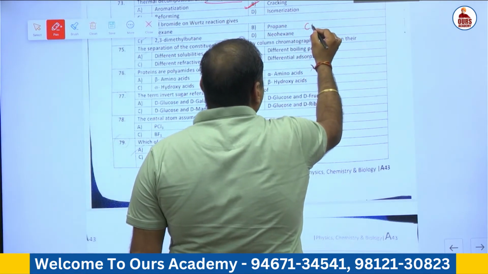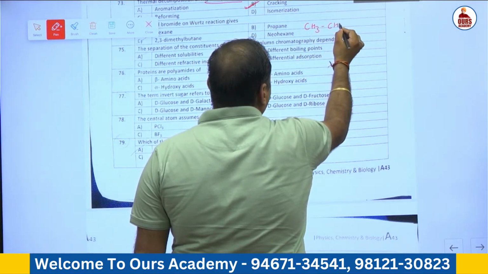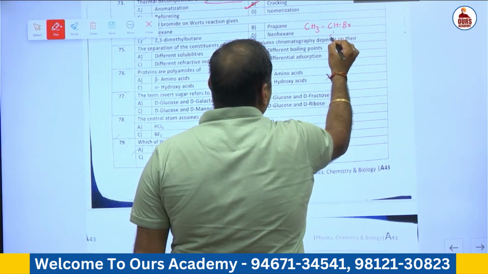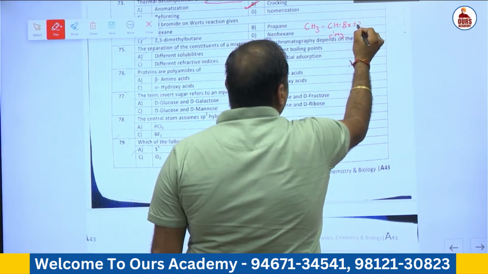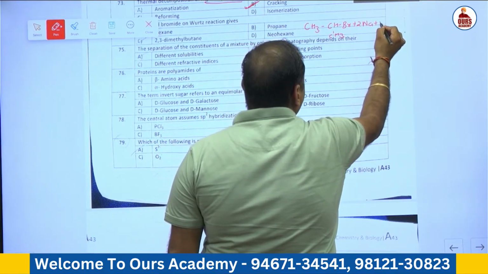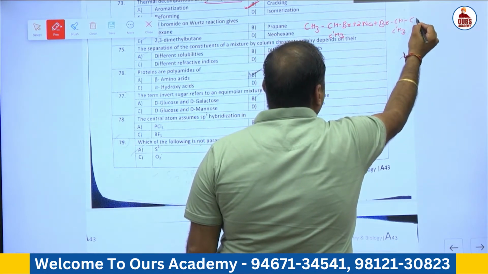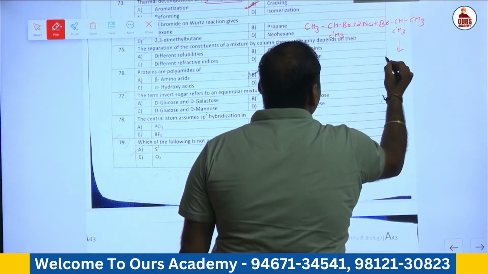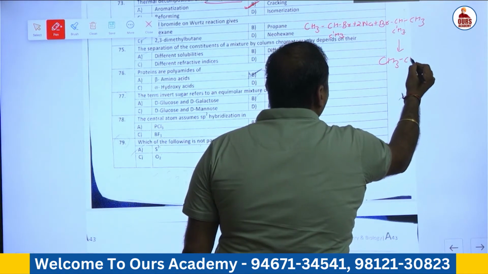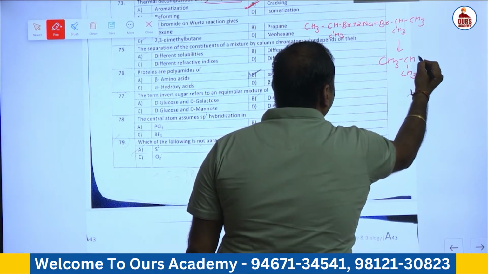Isobromide CH3CHBrCH3 undergoes Wurtz reaction, leading to the formation of the product, that is 2,3-dimethyl butane.